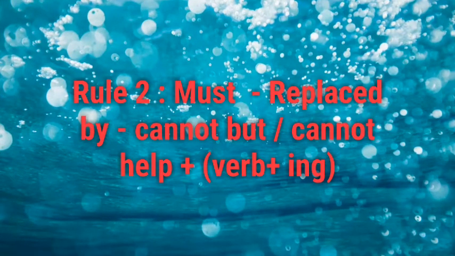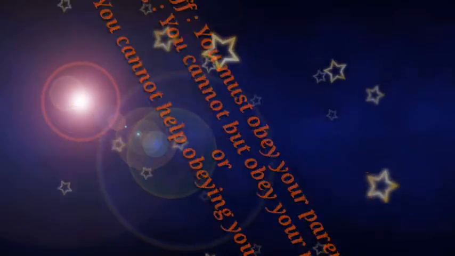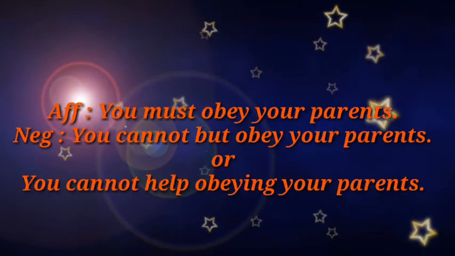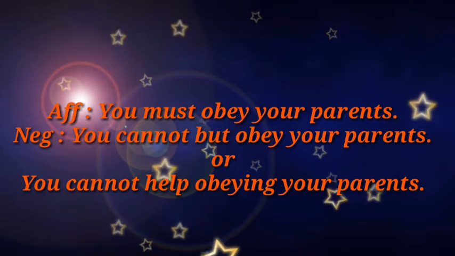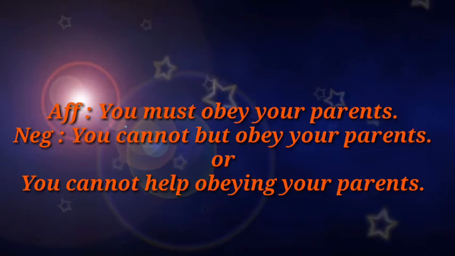In affirmative sentence, if you get must, you will replace it by cannot but or cannot help. If you use cannot help, you must use verb plus ing. Now to clear your idea, I am going to give an example. In affirmative sentence, you must obey your parents. In negative sentence, you cannot but obey your parents, or you cannot help obeying your parents. Okay, now take another rule.